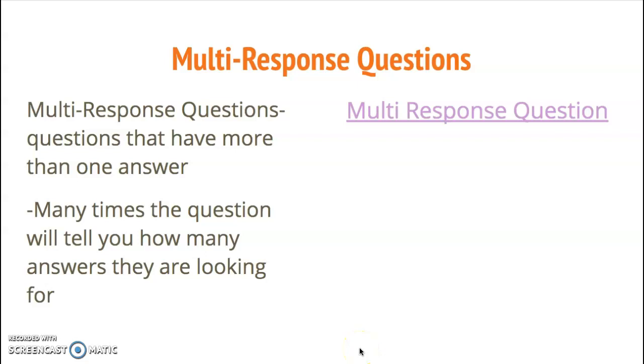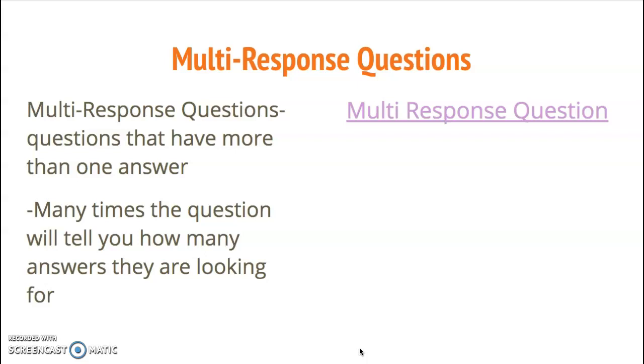Okay guys, so today we're going to be talking about multi-response questions. Multi-response questions are questions that have more than one answer. Many times the question will tell you how many answers they are looking for, so you will have to choose 2 or 3 depending on what the question asks.